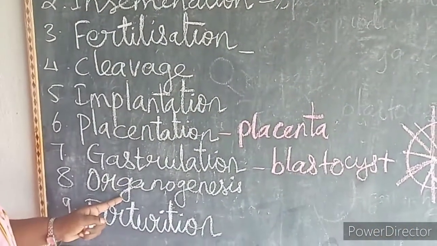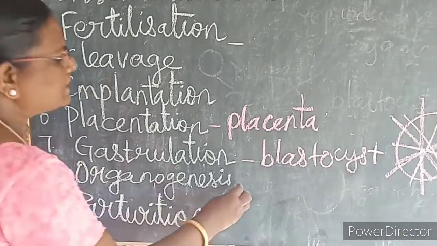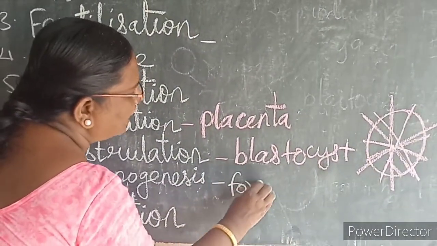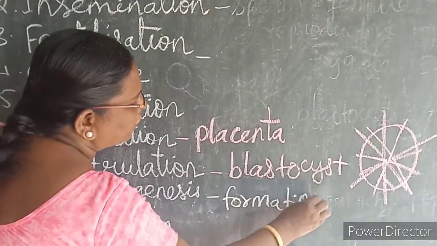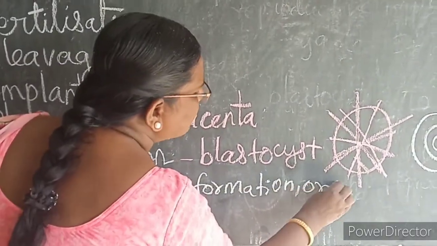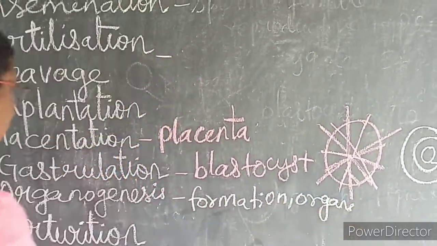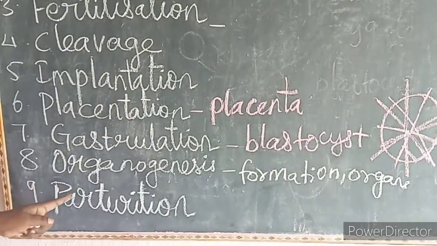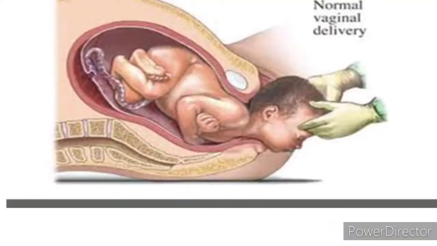Then the eighth one is organogenesis. Organogenesis means formation of the organs, that is, specific tissues, organs and organ systems. Then parturition is the expulsion of the fetus from the mother's womb. So these are the major events that take place in the reproductive system.